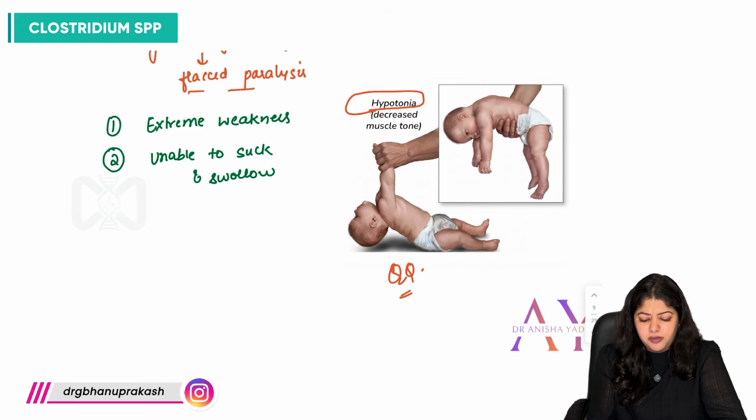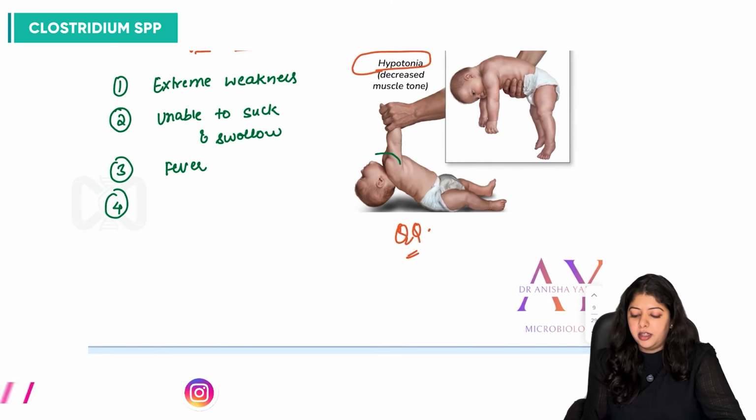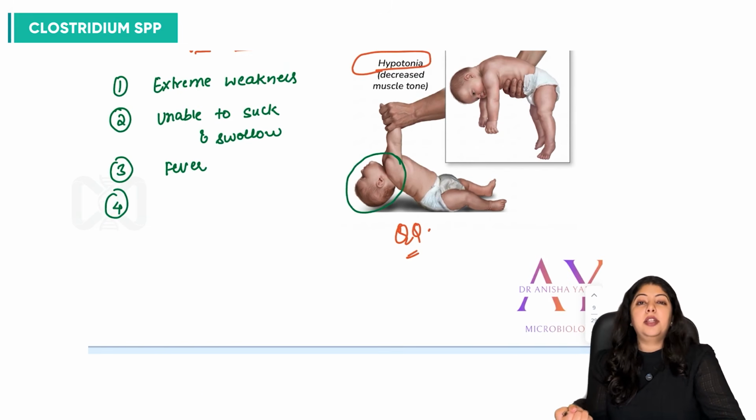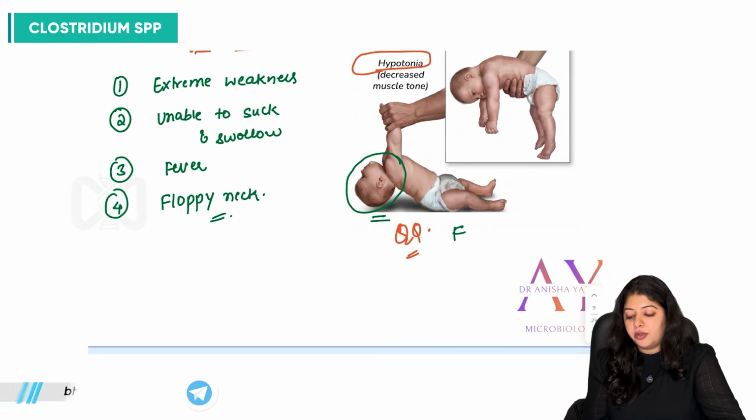There's going to be fever. And can you see this neck where the infant is unable to hold it and there's extreme weakness? So we call it floppy neck, right? This is the typical picture of floppy baby syndrome.